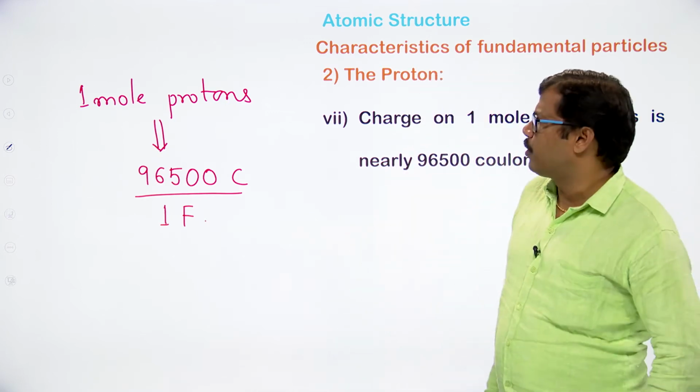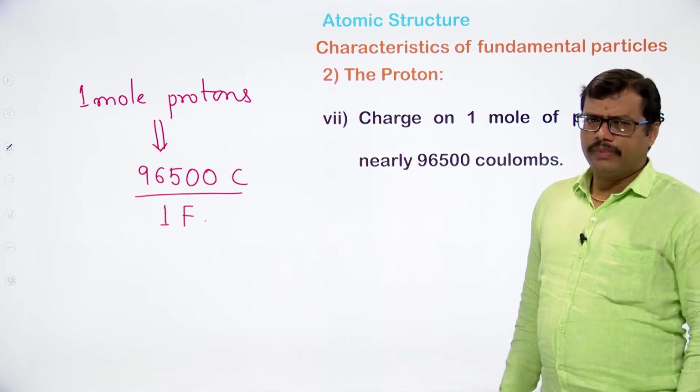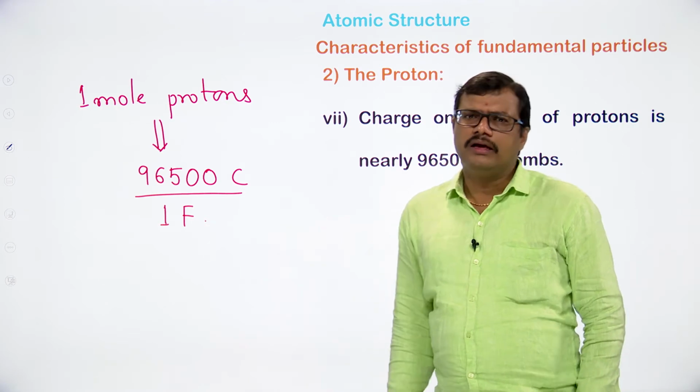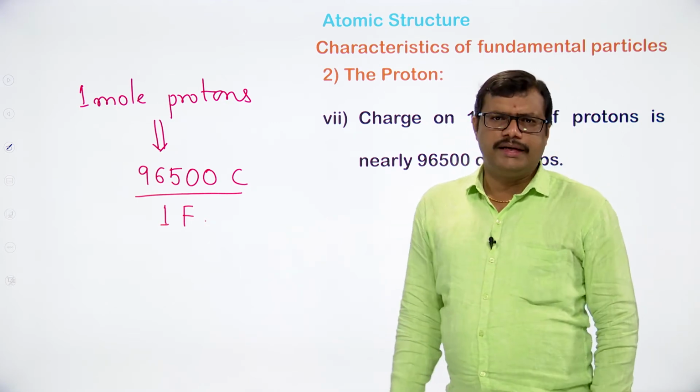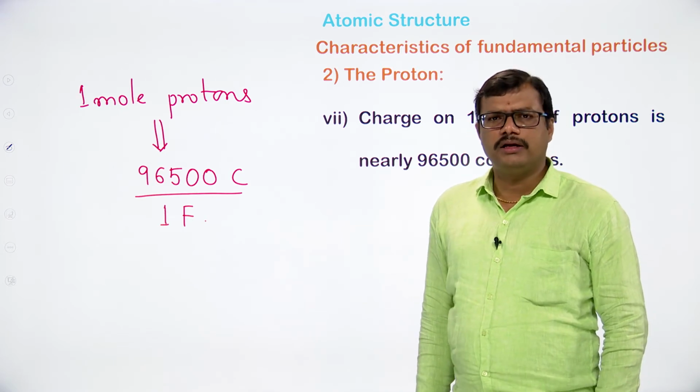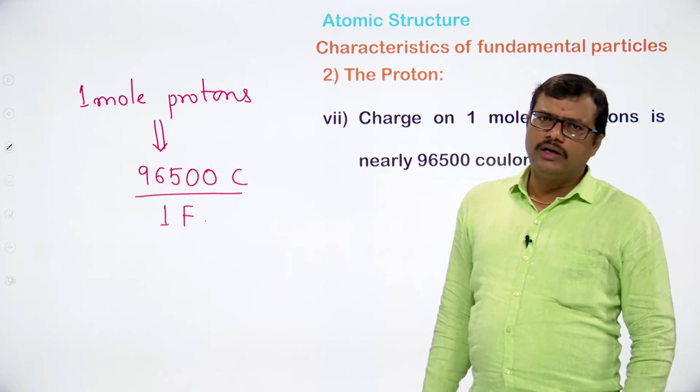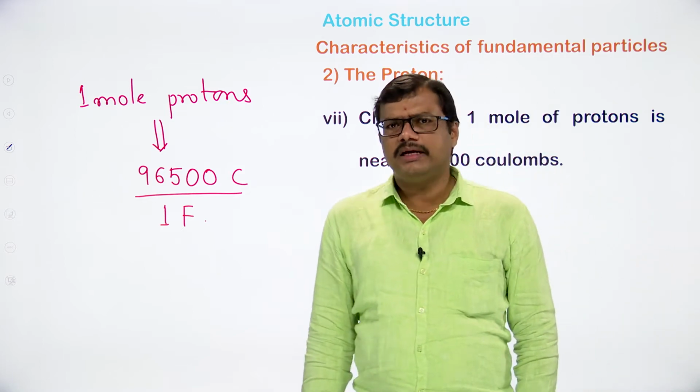So for the charge of 1 mole of protons, as we discussed in the previous slide, the charge on 1 proton is plus 1.6022 into 10 to the power of minus 19 coulombs.